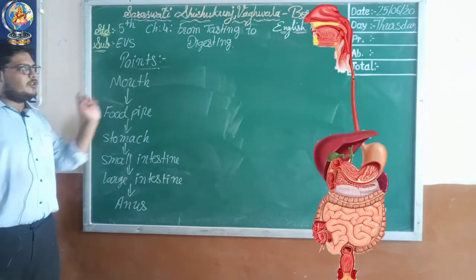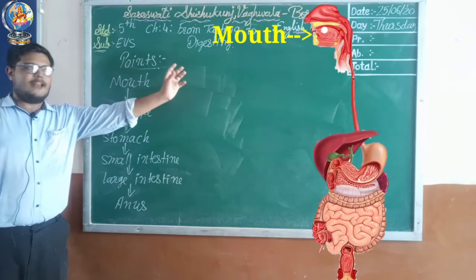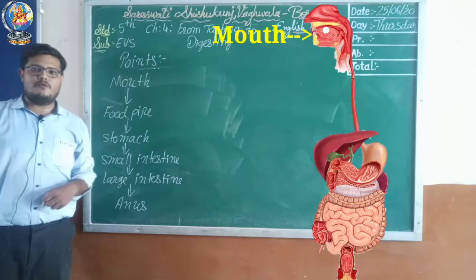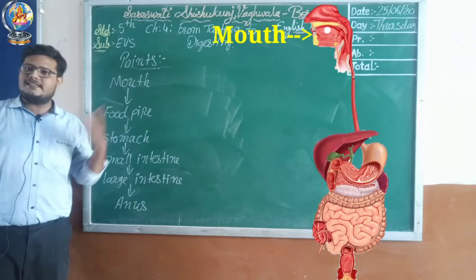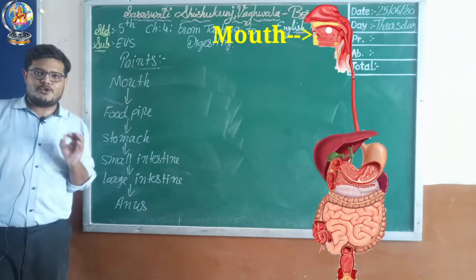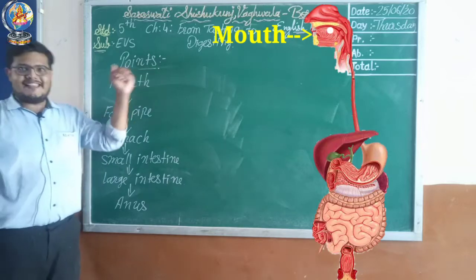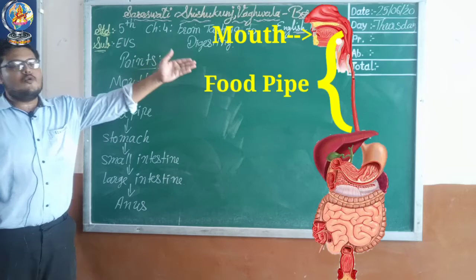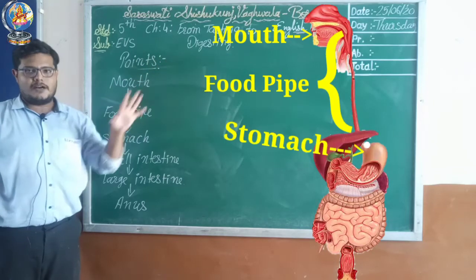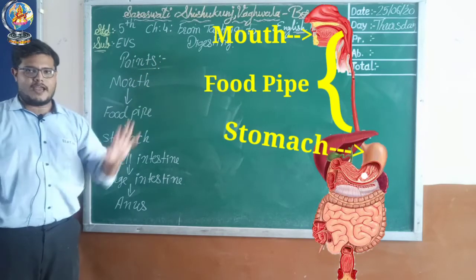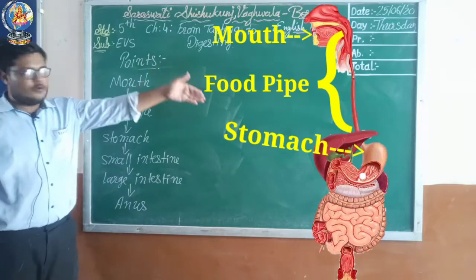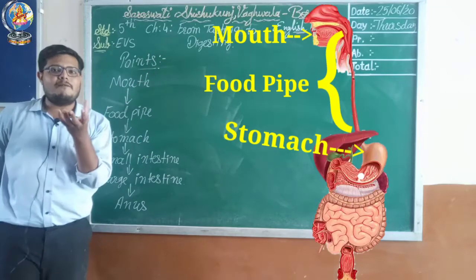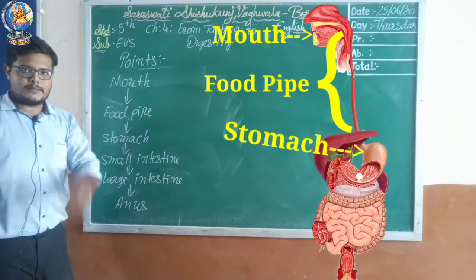First one, mouth. Your mouth has teeth, and those teeth will break down food into small pieces. Saliva gets added, and your starch, or carbohydrate, will get digested. So digestion begins from the mouth. Now that food will move through the food pipe to the stomach, right? That food pipe connects your mouth and stomach. Now your food is in the stomach. It will remain for a few hours in the stomach.